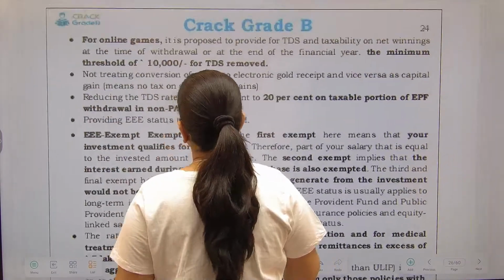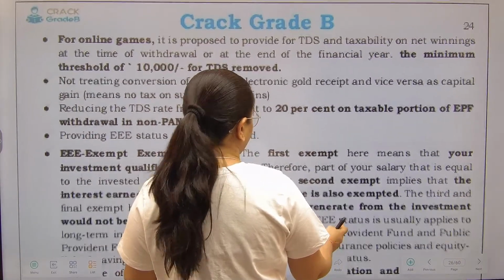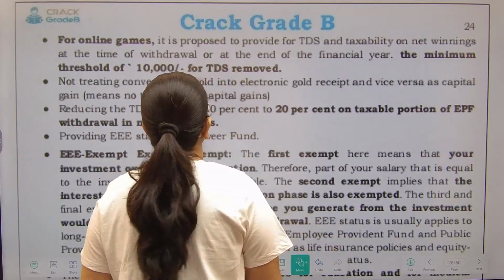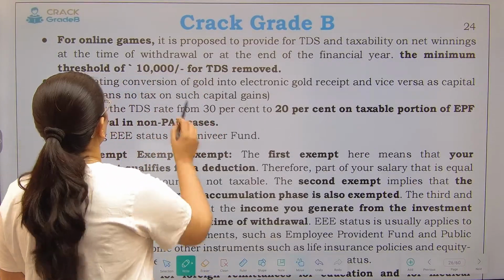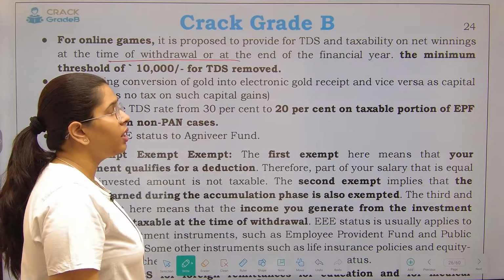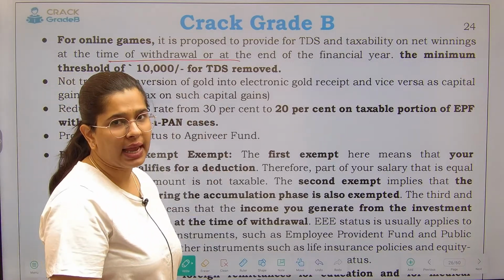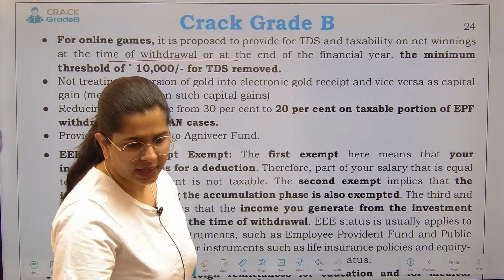For online games, again some changes have been made. See, it is proposed that TDS as well as taxability on the winnings will be charged at the time of withdrawal, or at the time the financial year ends.